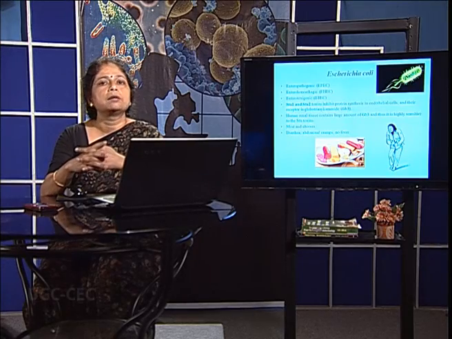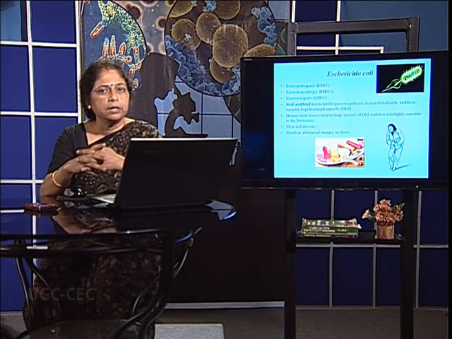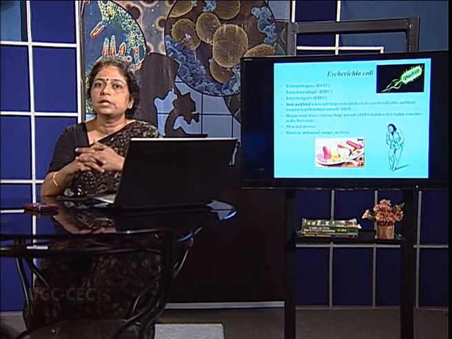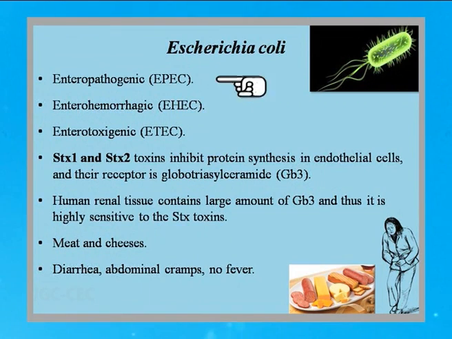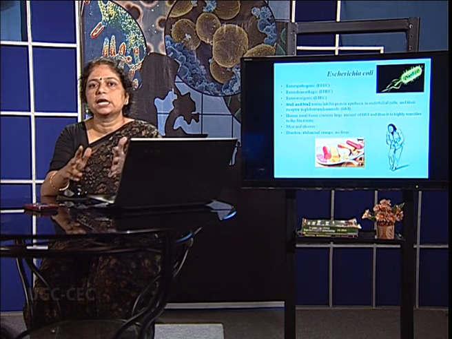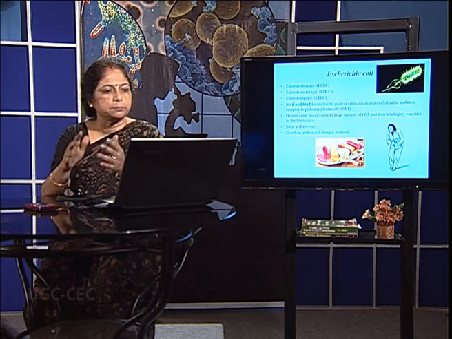Escherichia coli, commonly known to us as E. coli, is present in the human body. So, how can it be harmful? Yes, it is harmful because there are many strains of Escherichia coli which are very dreadful and pathogenic, like EPEC, which is enteropathogenic E. coli, EHEC, which is enterohemorrhagic E. coli, ETEC, which is enterotoxigenic E. coli. All these strains produce the enterotoxin and therefore lead to watery diarrhea and the symptoms of vomiting.